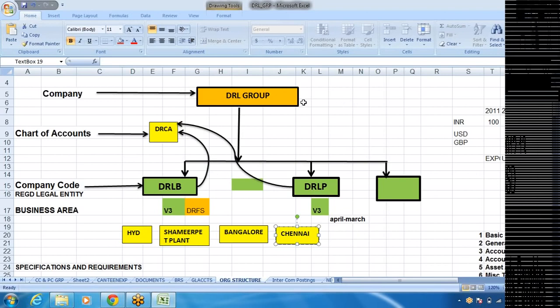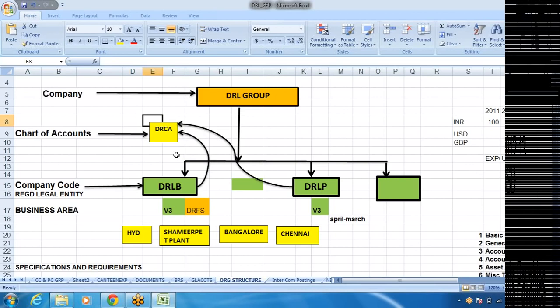So this we can call the organization structure. And any number of company codes we can have under one group. Even let it be 100 company codes under the group, we can create one chart of accounts. What is chart of accounts? Chart of accounts is nothing but a chart wherein all the GL accounts are going to be defined. Whatever GL accounts are required for the companies to prepare their financial statements like profit and loss account and balance sheet, we are going to define in a chart of accounts.